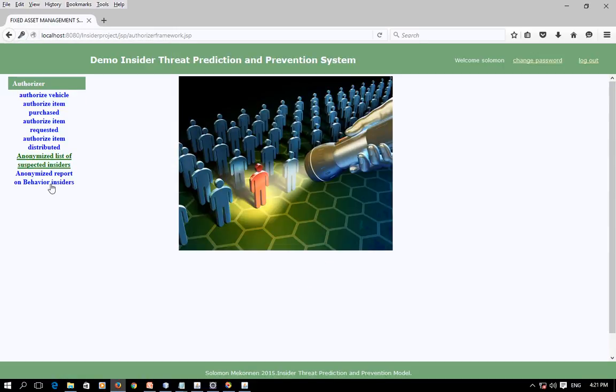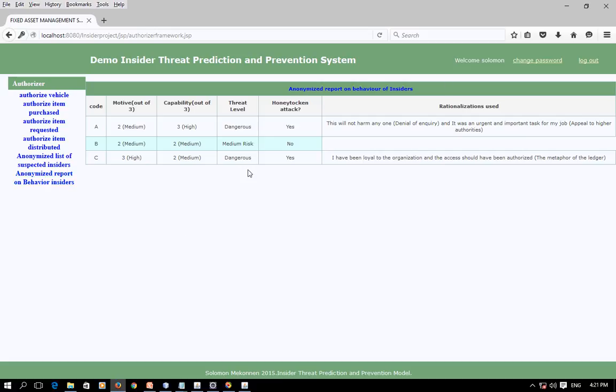And another critical report that can be accessed by the manager is the anonymized report on behavior of insiders. When the manager clicks this, an additional report will be displayed. This report differs from the previous report because it incorporates 2 additional groups of information.